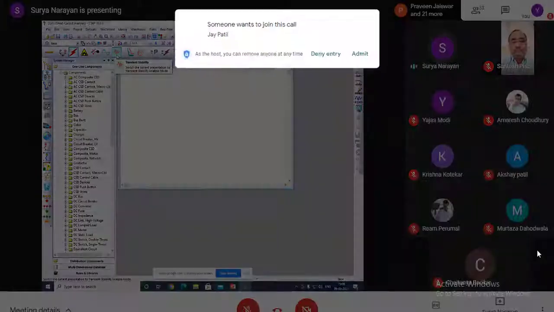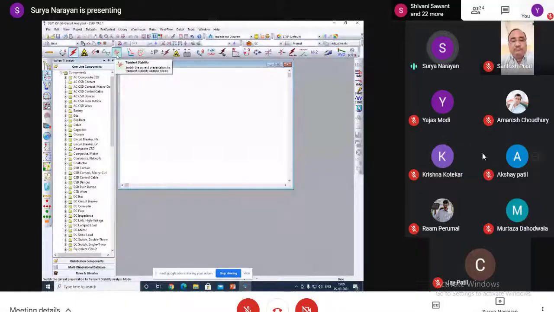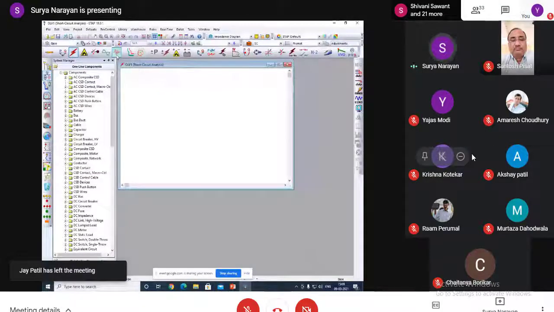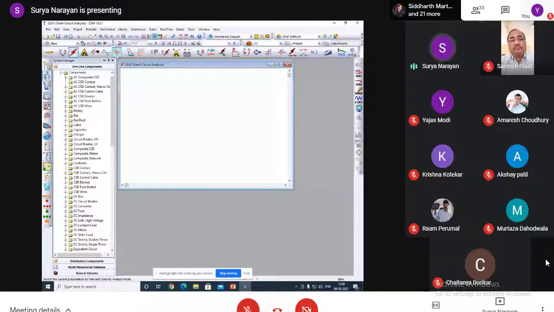Transient stability means if any fault or disturbance or abnormal condition occurs, what will be the effect on the system, and many parameters you can see here.